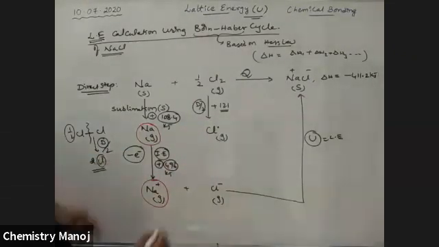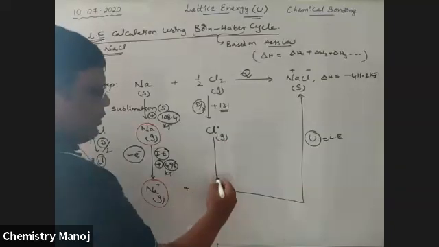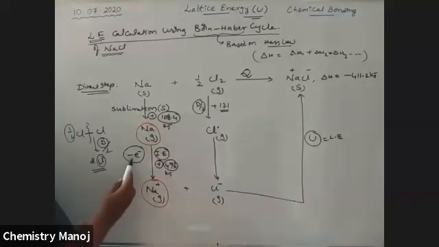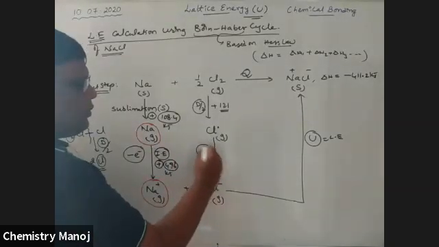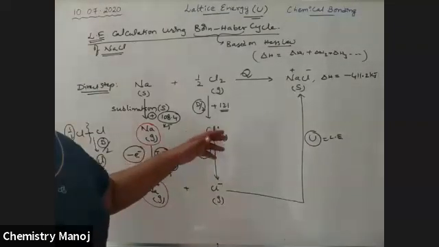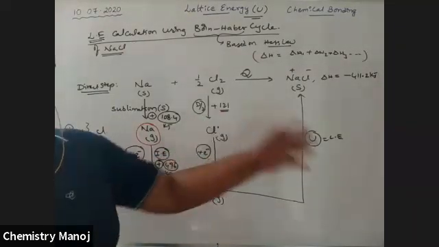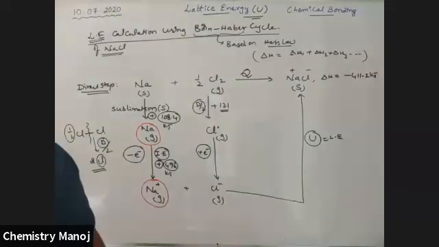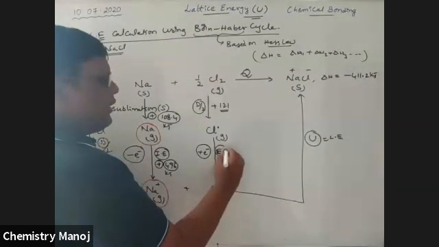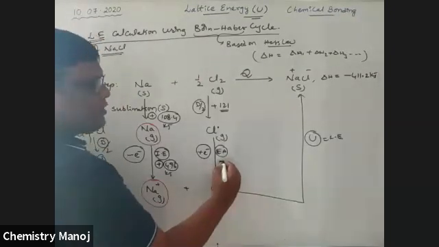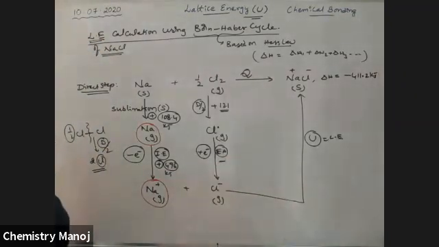Now, this chlorine atom is converted into Cl minus ion. So here one electron is added. During the addition of one electron to a gaseous element, some energy will be released. That released energy is called electron affinity. It is released energy, and that is why it has a minus sign.